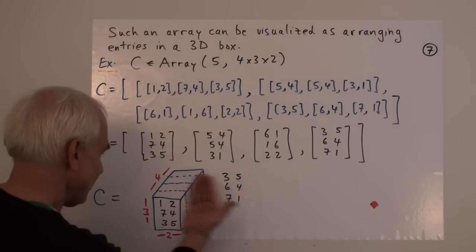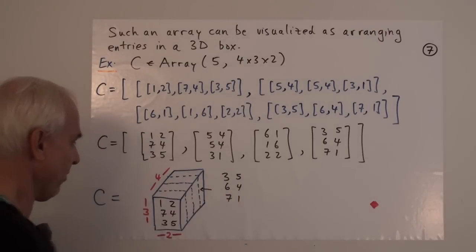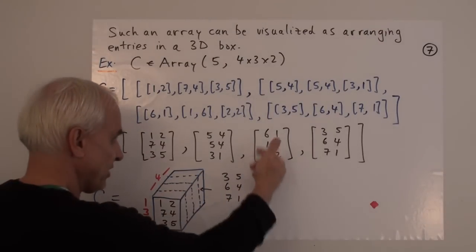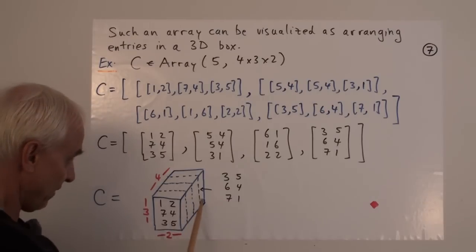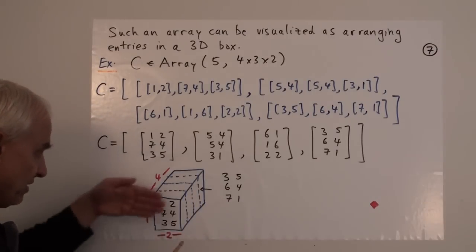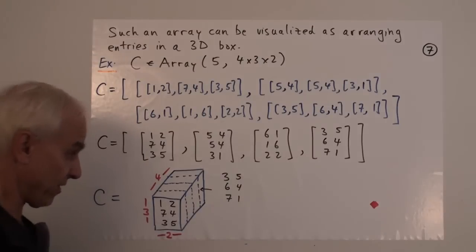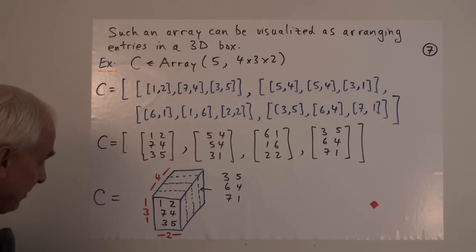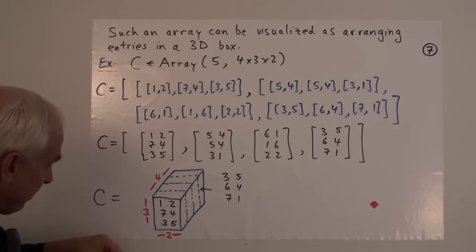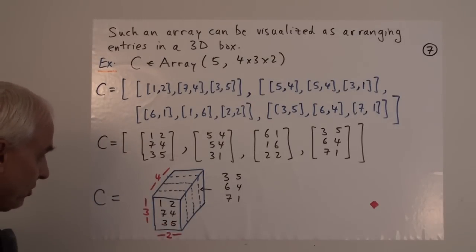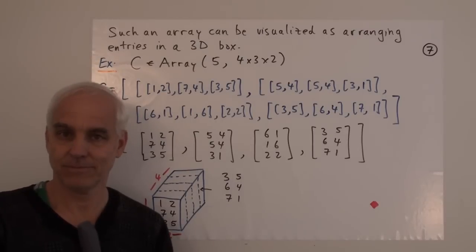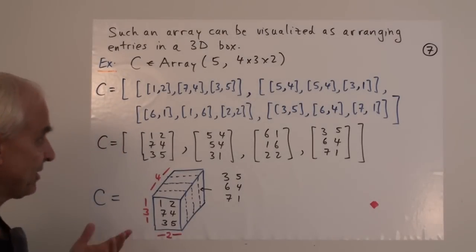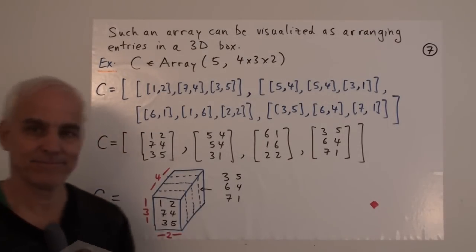There's another 6 numbers behind these numbers. And then behind those, there's this array. And then in the final sort of segment of this box, there is the fourth 3 by 2 array. So we have these 4 3 by 2 arrays all together filling out a 4 by 3 by 2 box. So that's a way of visualizing this three-dimensional array.